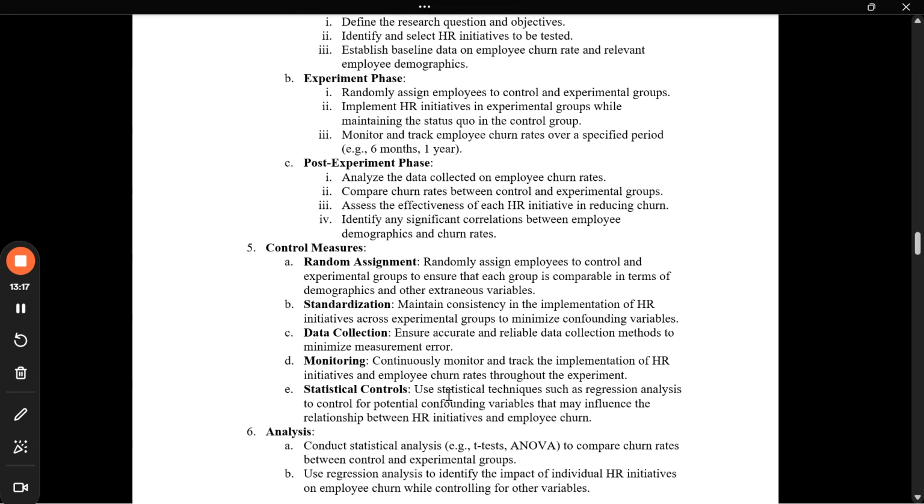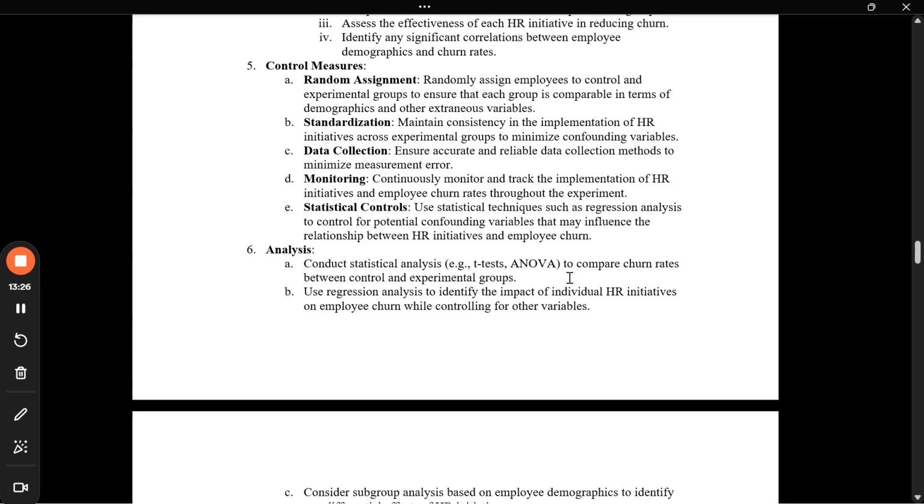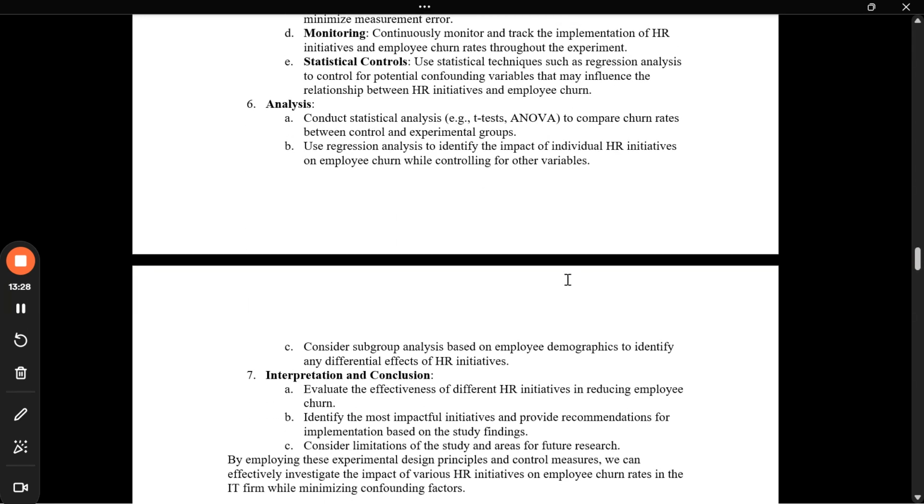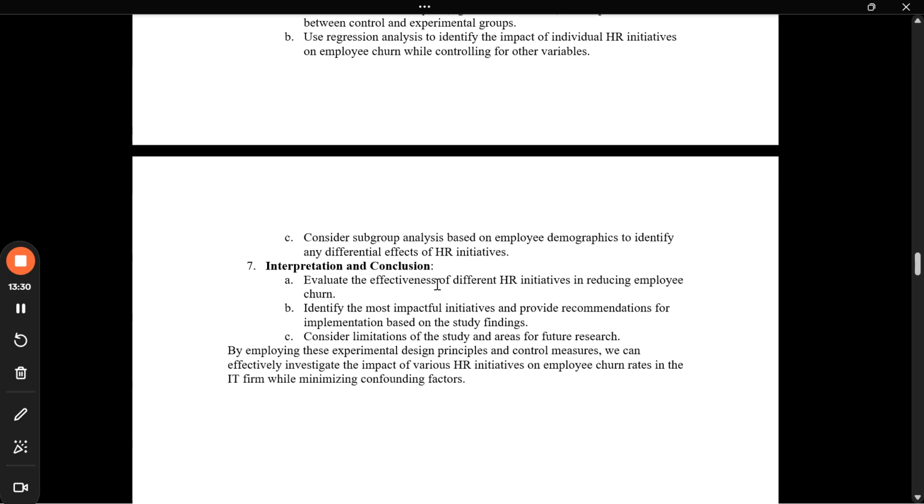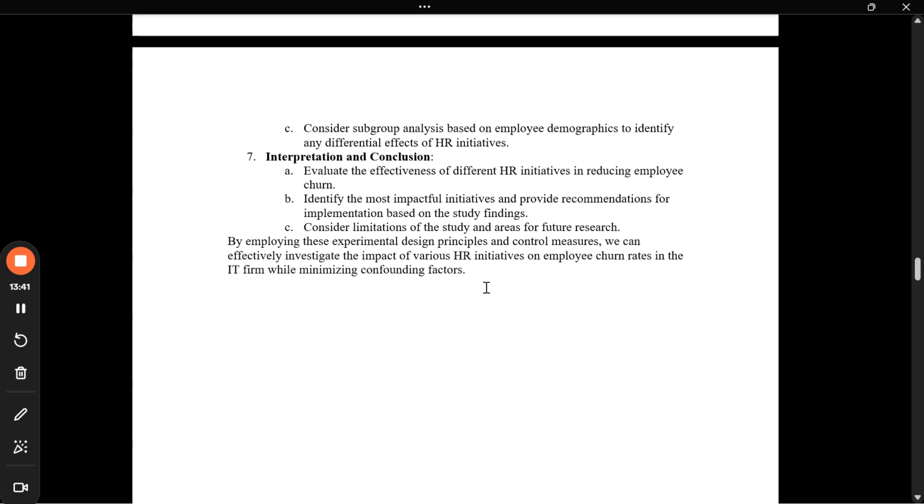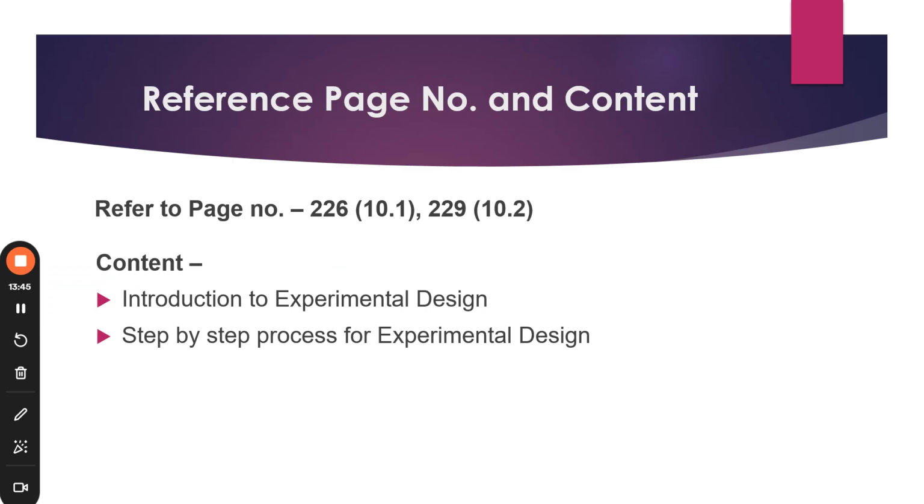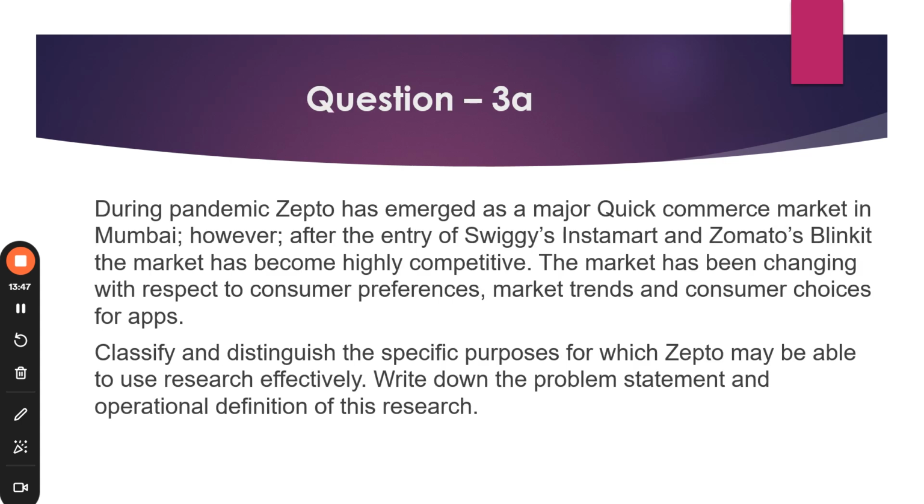Then these are the certain control measures, like the random assignment, standardization, data collection, monetization, and statistical controls, which an HR can take care of. Then the analysis, we are talking about the statistical regression analysis, and last but not the least about the interpretation and the conclusion for this particular experimental design which we had done, and last is 2-3 liners of conclusion, right? So it's a very lengthy answer. I think second question is pretty much okay and clear to you.